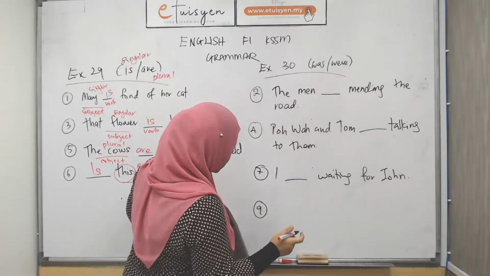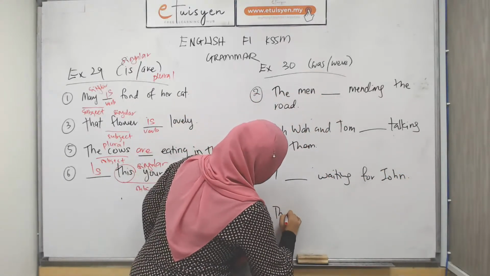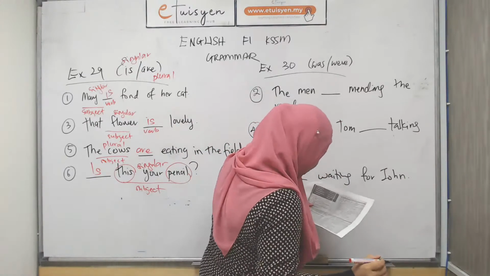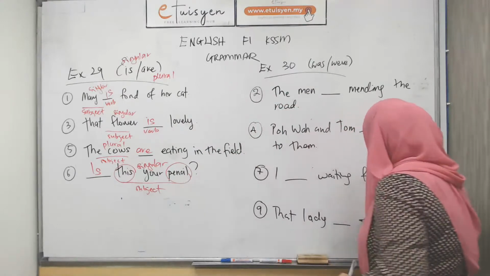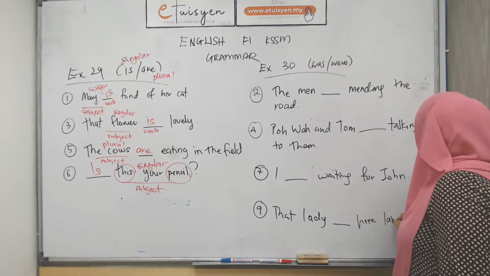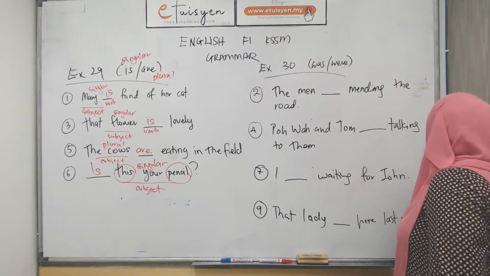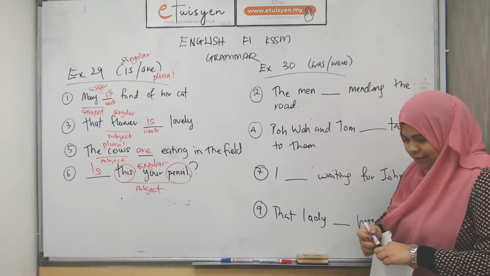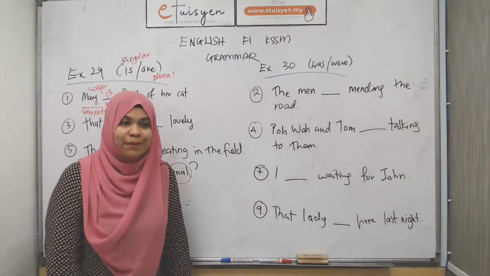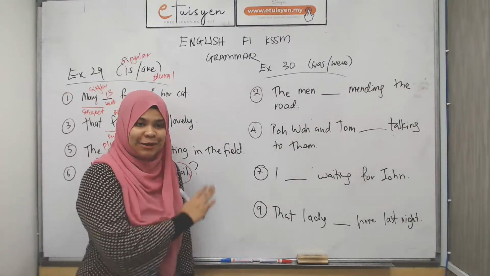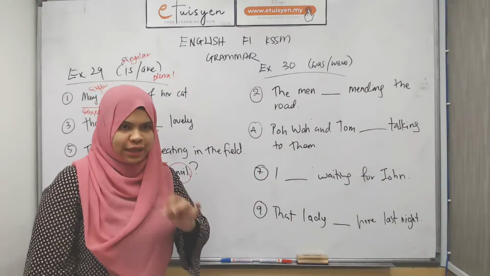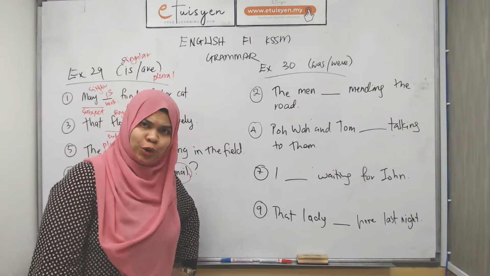And then the last one, number 9, that lady blank here last night. I do apologize that my writing sometimes tak nak faham, but kalau tak faham, let me know. I'll try my best to readjust sikit my tulisan. Alright, so I think you should have enough time to go through the question.